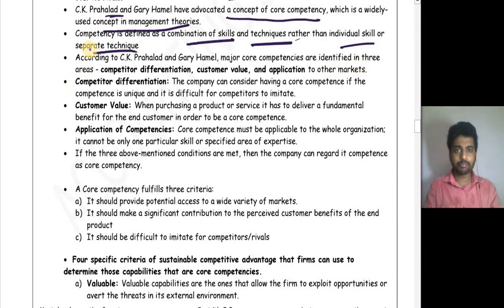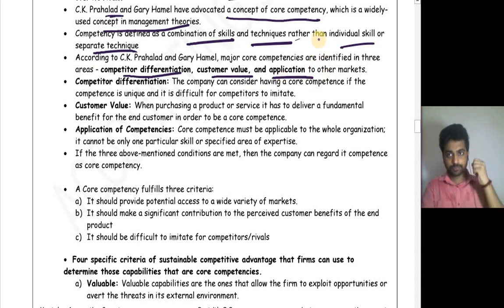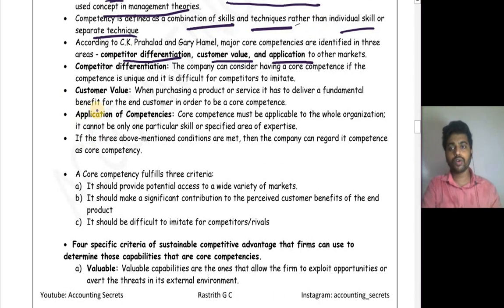So according to them, core competency can be identified in 3 areas. One, competitors' differentiation, customer value, and application to other markets. So 3 areas. One is competitor differentiation, that is, our rivals' differentiation, customer value, and application to the other market. Okay, what exactly does competitor differentiation mean?